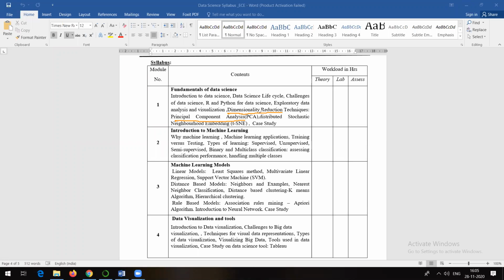Okay. And obviously, we'll be discussing the data science life cycle. This I think we have discussed. But if anyone is having any doubt, I will be discussing that once again.